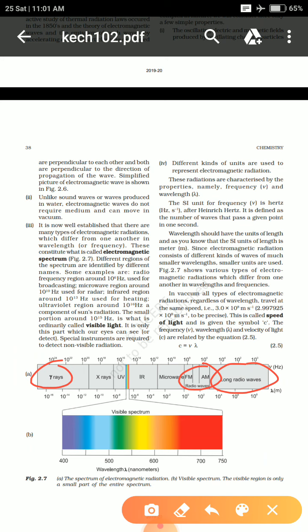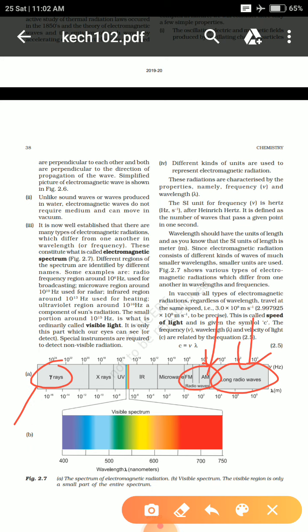You have heard FM radios, right? We listen to them sometimes on radios, sometimes through phones, sometimes through other channels, and they travel a long distance, whereas gamma rays travel less distance.